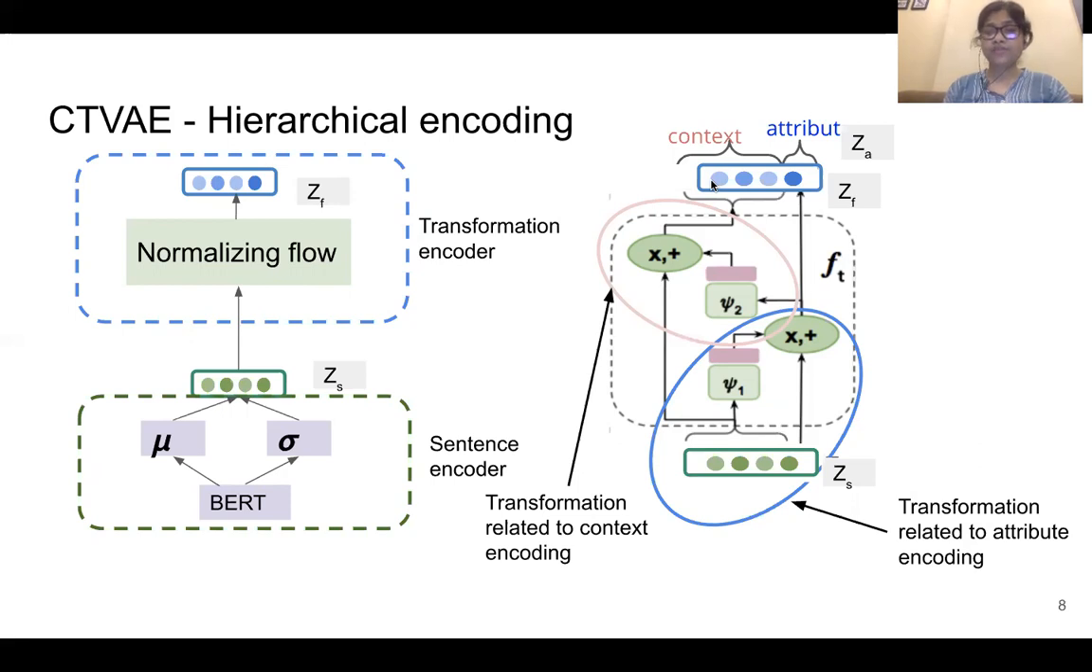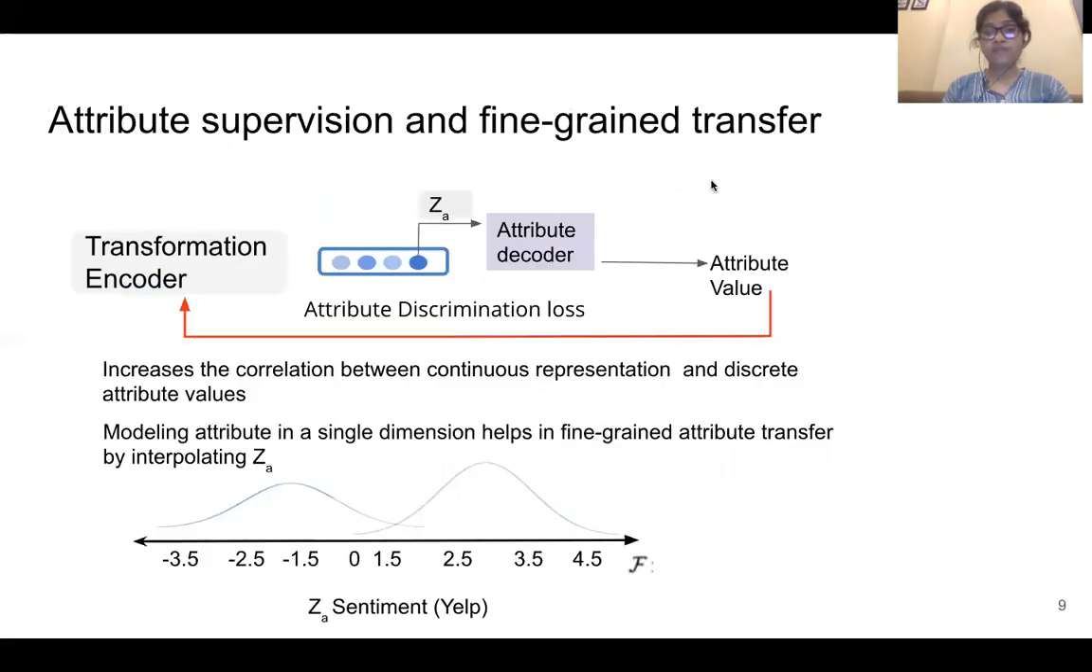And this transformed information, along with the original ZS, are actually contributing to the rest of the dimensions that we preserve for context. Once we have all the information in the last dimension, we are applying some attribute regulation, that is some feature supervision there, where using some attribute decoder, we try to predict the attribute value, and then the signal goes back to the transformation encoder. That increases the correlation between the continuous representation space and discrete attribute values.